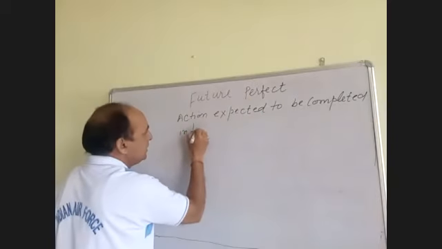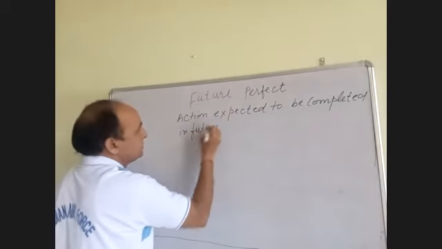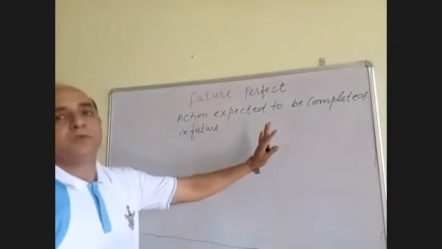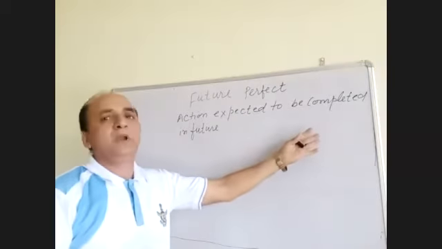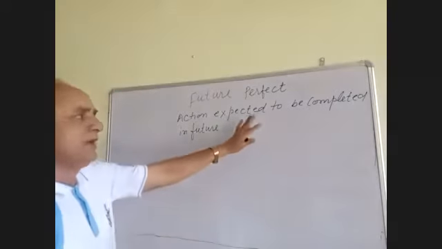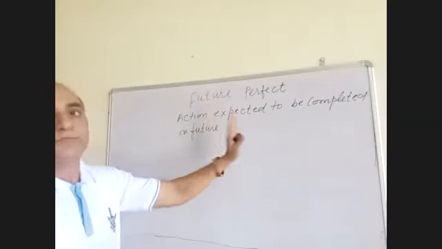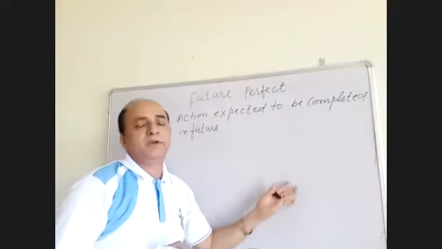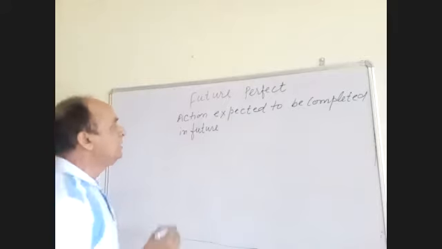In future, it can be a particular time, by Monday or by tomorrow. That time can be. It means the action expected to be completed. It is only expectation. In future tense, we can have only expectation.